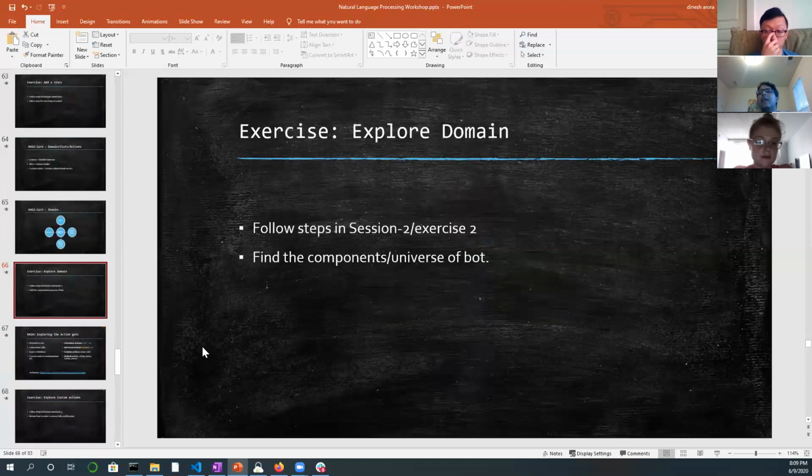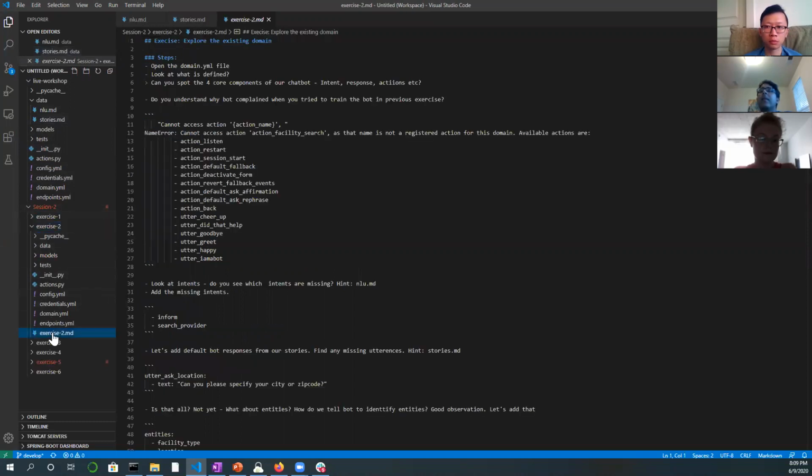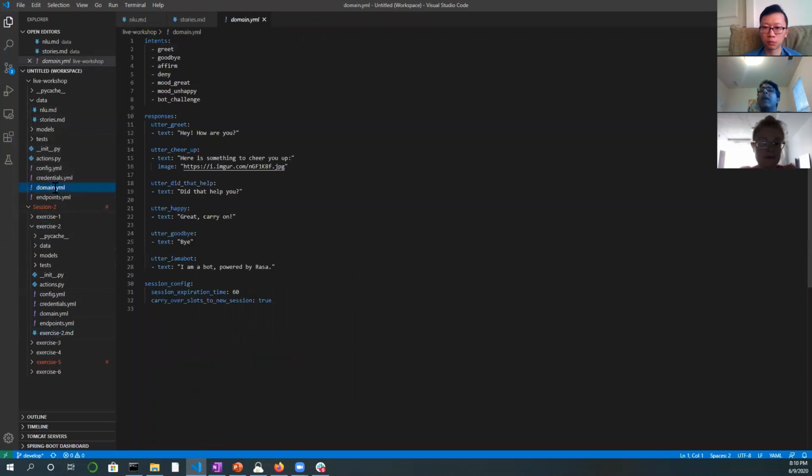So let's explore the domain first. Let's see where this domain is coming from. So domain comes under, let's go to the exercise first. Exercise 2. Okay, so we're going to open the domain.yaml file. My domain.yaml file is in the main folder, domain. So these are a predefined domain. These were created when we created the sample chatbot.